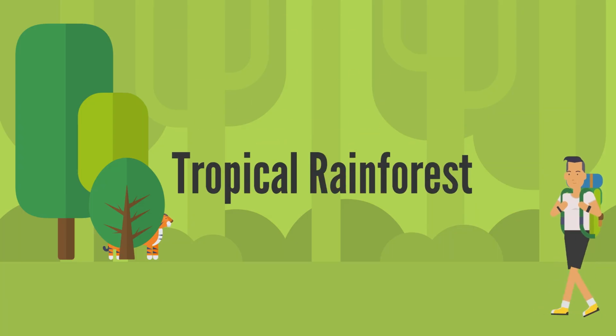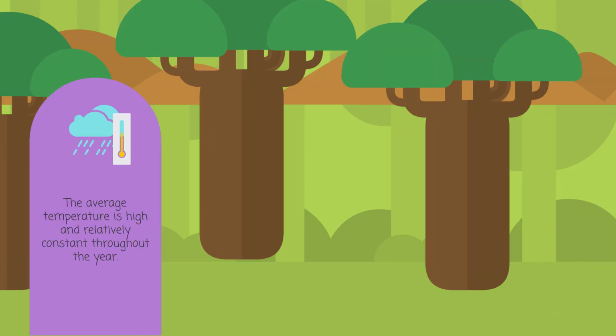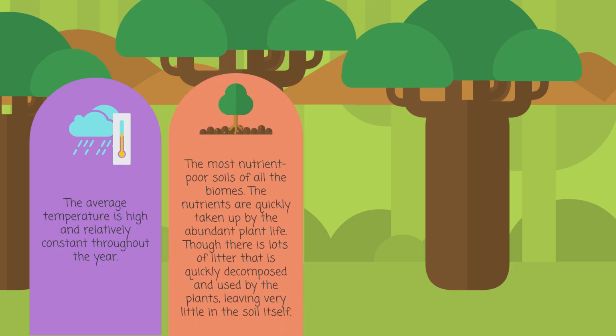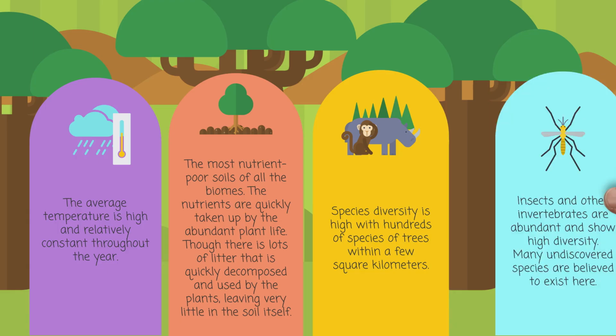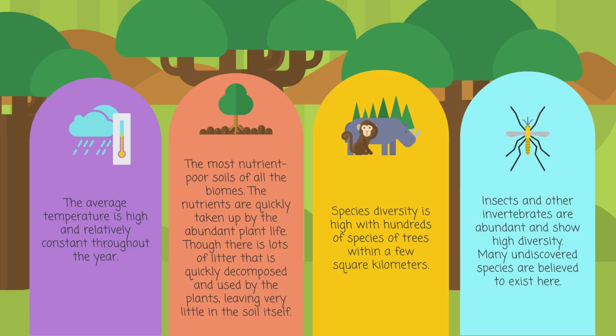Tropical rainforest. Tropical rainforest exists near the equator in South and Central America, Africa, and Asia. It is the most complex and diverse of all biomes. The average temperature is high and relatively constant throughout the year. It has abundant rain with more than 200 centimeters per year. It has the most nutrient-poor soils of all the biomes. The nutrients are quickly taken up by the abundant plant life. Species diversity is high, with hundreds of species of trees within a few square kilometers.